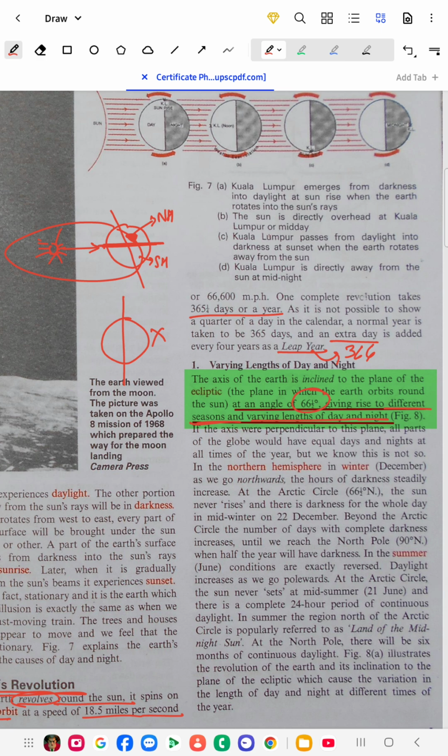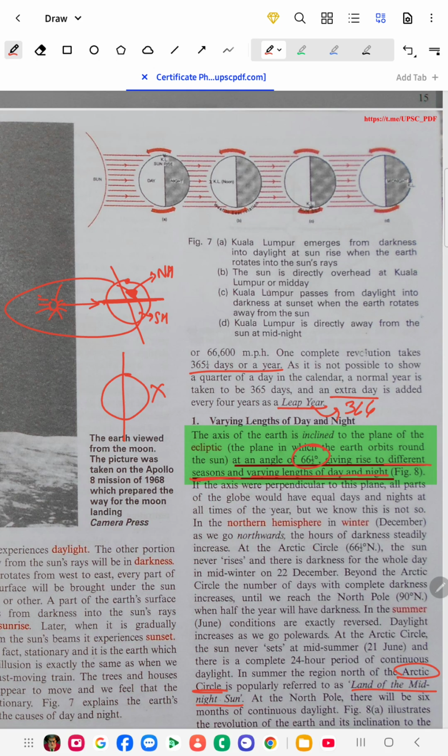Then the important thing is the Arctic Circle. The Arctic Circle is popularly referred to as the land of the midnight sun, because in the polar region, suppose this is the North Pole and this is the South Pole, the sun is on this side only.